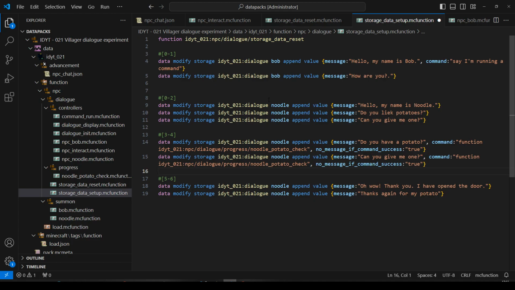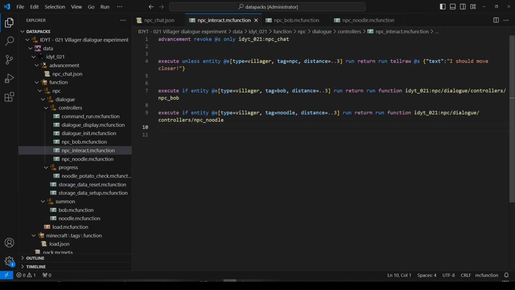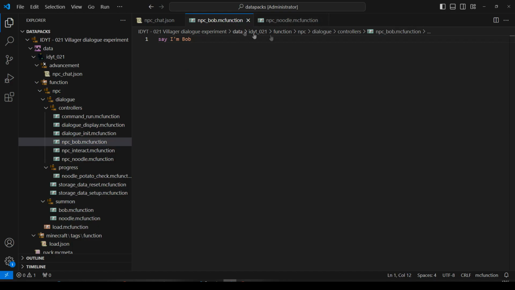Okay. I think, apart from that spelling mistake on the word like, we're done. So for now, you can, if you want, ignore the command and ignore the no message if command success and just focus on the message bit. Let's keep going though. Let's save that. Close that. Storage data reset, we won't be doing that again. Close that. We won't be using interact again. Let's close that. And we'll stick with Bob and Noodle.